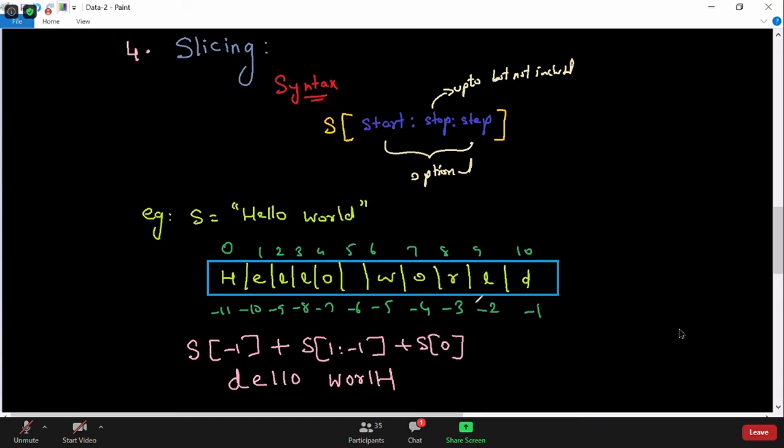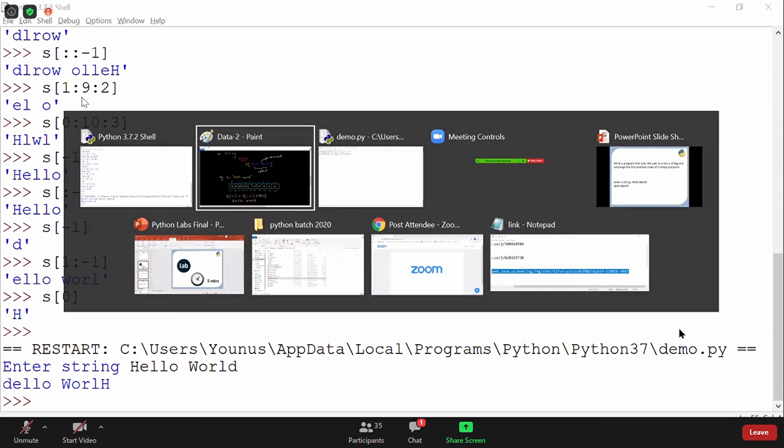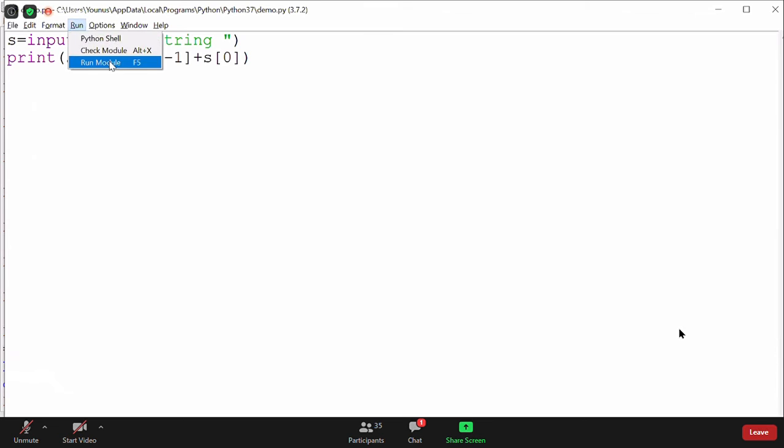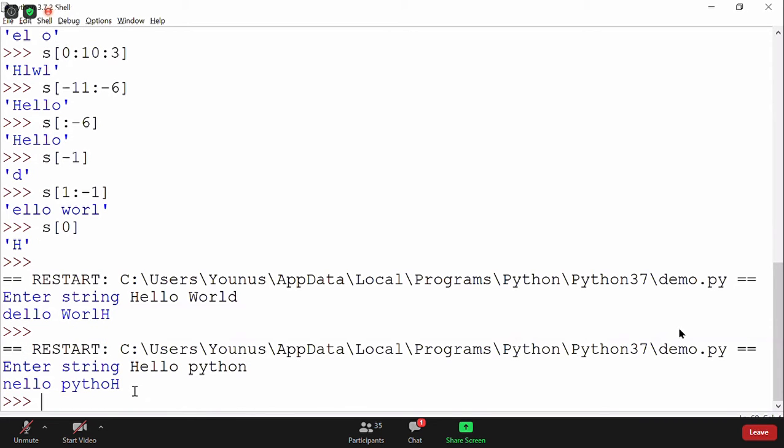That's why you cannot hard-code it, because you don't know it is hello world, because I'm asking for a string from the user. It can be anything. It can be hello Python also. Let me enter hello Python, then it should work again.